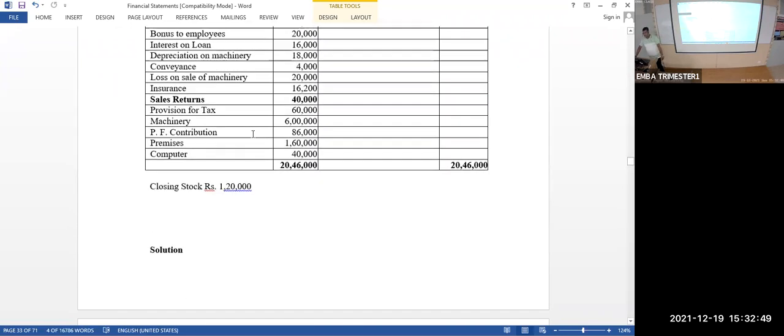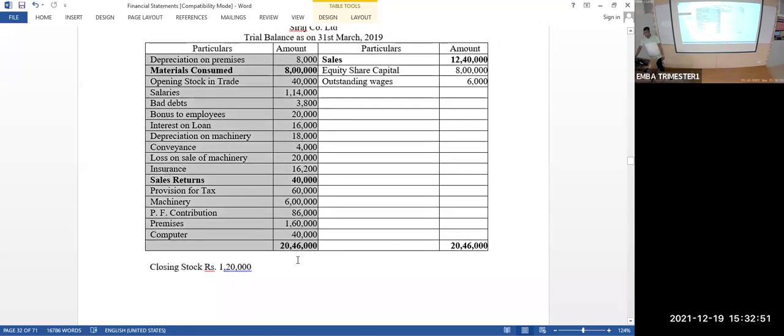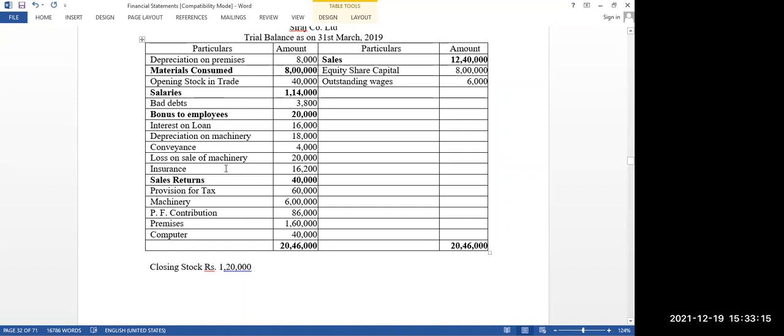Look at the trial balance debit side for employee benefit expense. Salary, bonus, insurance for employees, PF contribution.